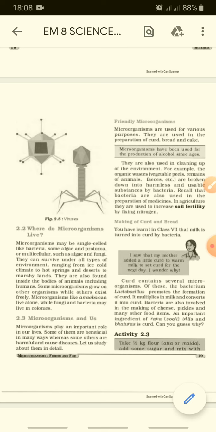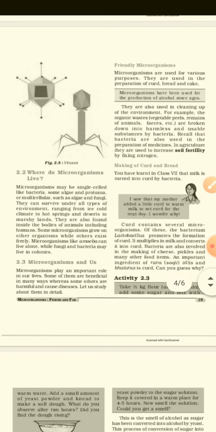So we are clear that microorganisms live or survive under all types of environment, that is cold areas, marshy land areas, or hot temperatures like hot springs or deserts. Clear? While microorganisms like the amoeba live alone, bacteria and fungi live in colonies. Microorganisms and us.